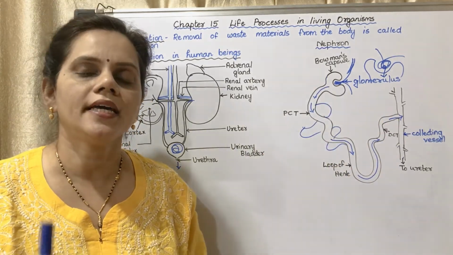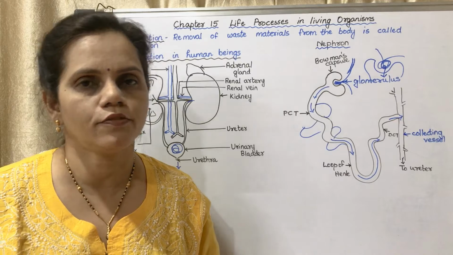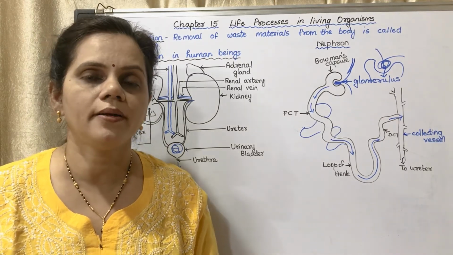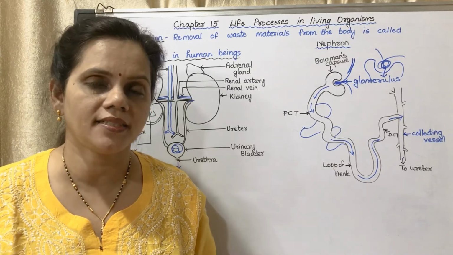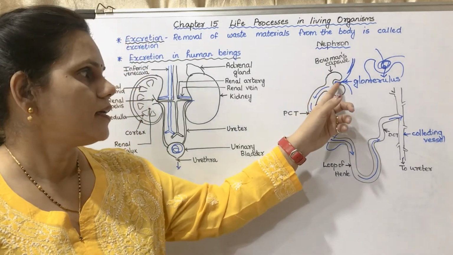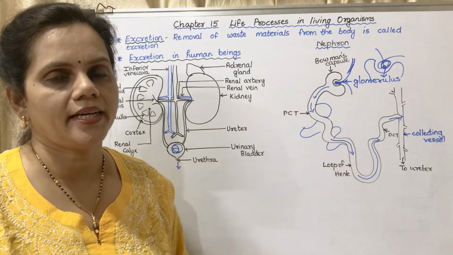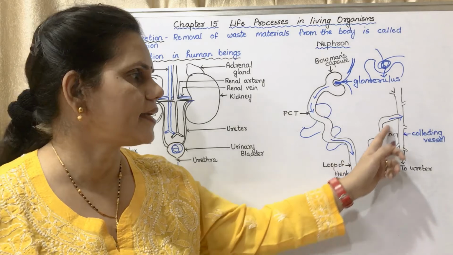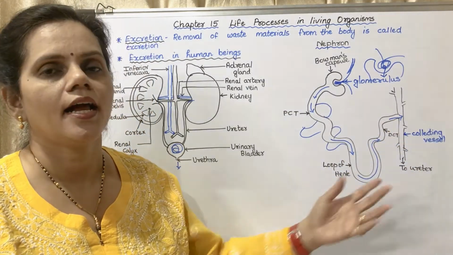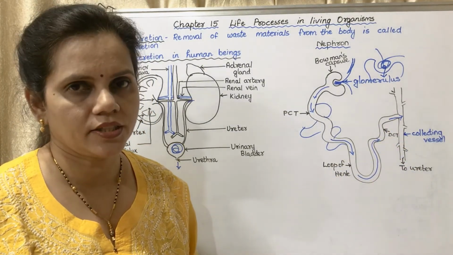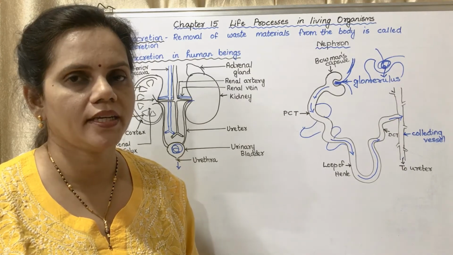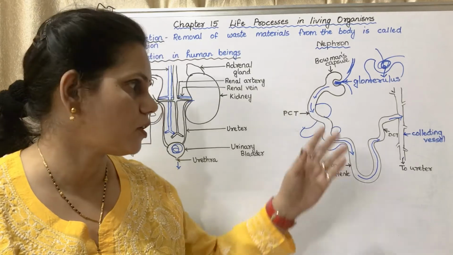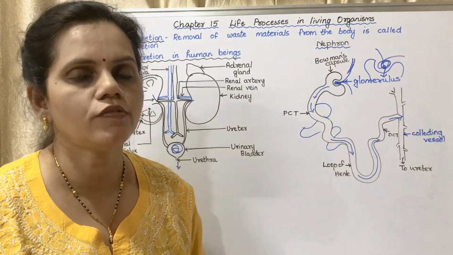In one kidney there are about 1 million nephrons. So when it passes through the nephron, the useful materials and some amount of water are reabsorbed. The remaining gets collected in the collecting vessel, and it is given out through the urethra. This is the function which has been given in the textbook. In the textbook they have given the structure of the nephron and the formation of urine.